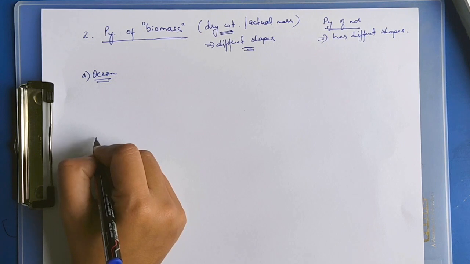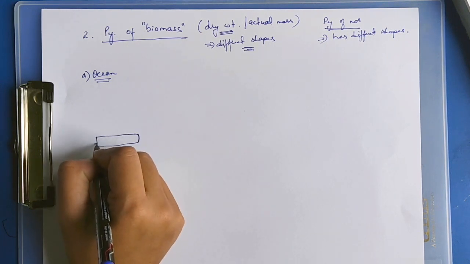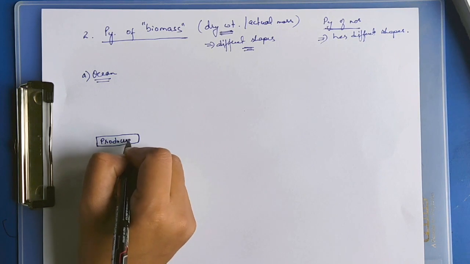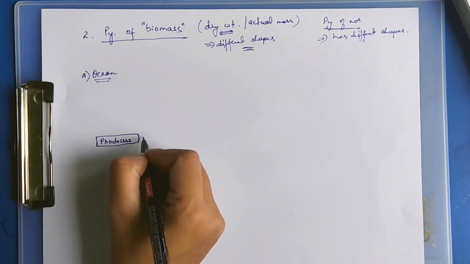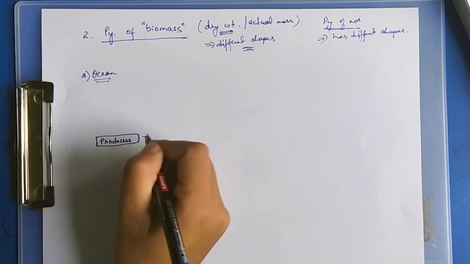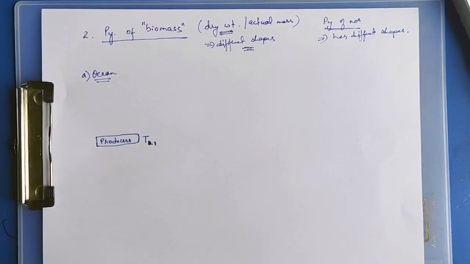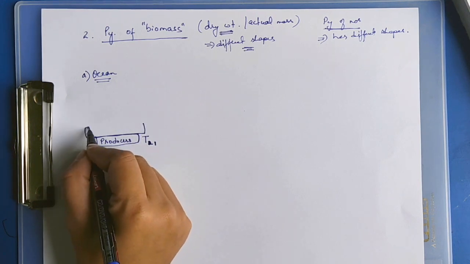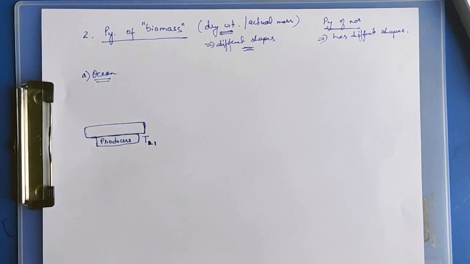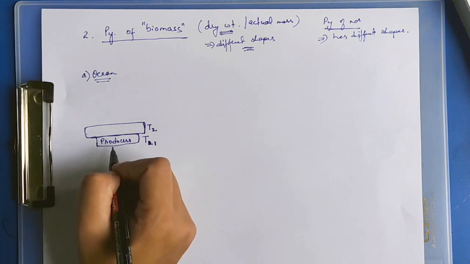Take the ocean. The producers in oceans are usually the phytoplankton, which are very small unicellular organisms. After extracting the moisture content, the weight is small, so the producers occupy the first trophic level. Next, the fish occupy the second trophic level, and their weight would be heavier as compared to the producers.